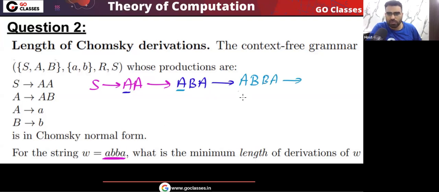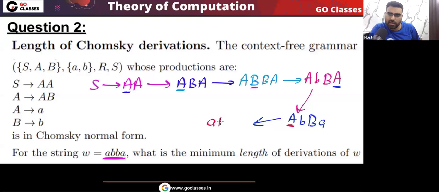Now remember, I am finding a derivation. You can find any derivation. For example, now I can replace this variable with b. Then I can replace this variable with a, and finally I can replace this variable with b. I will get abba.